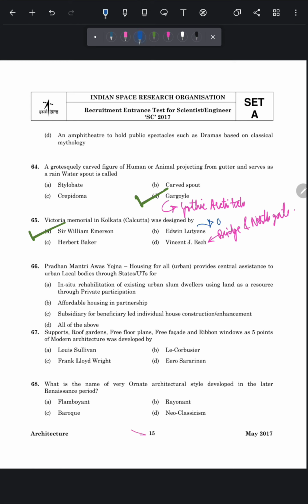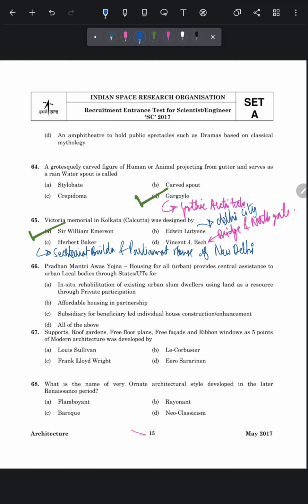Edwin Lutyens designed the Delhi city, whereas Herbert Baker designed the Secretariat building and Parliament House of New Delhi. But the Victoria Memorial was designed by Sir William Emerson, which is the correct answer of this question.